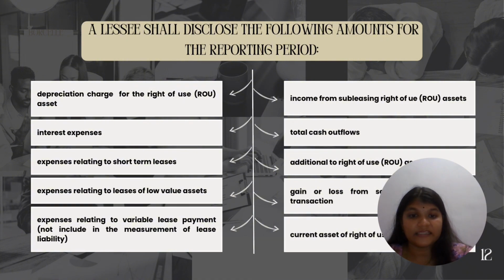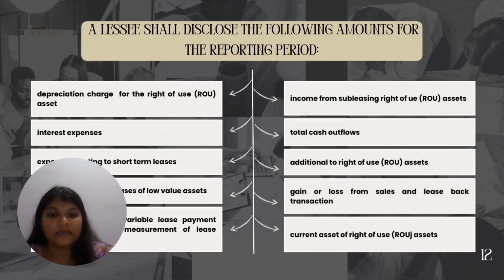The fifth is expenses relating to variable lease payments not included in measurement of lease liability. It represents payments that vary based on usage or performance, and it's important for understanding potential future cash flows that are not fixed. The sixth is income from subleasing right of use assets, which discloses revenue earned when leased assets are subleased to others and demonstrates how efficiently the company utilizes lease resources.